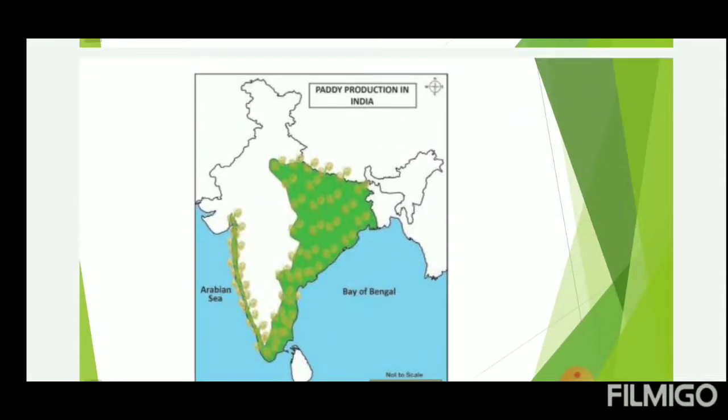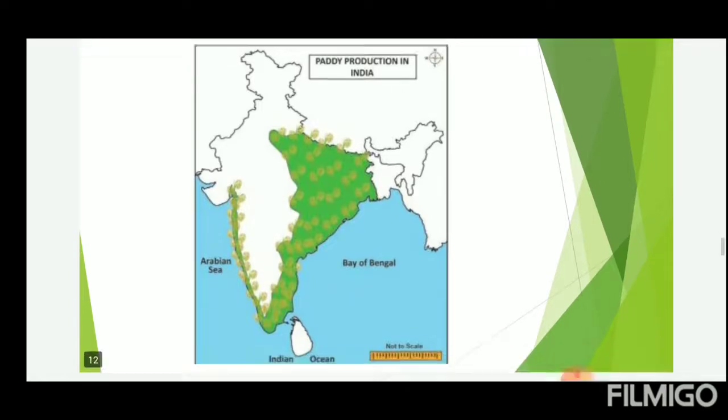Students, look at the map here. Paddy producing areas in India. You can see the map. Half of India is very good for paddy cultivation. This is a very important map. It will also come for the map drawing activity in the annual exams.